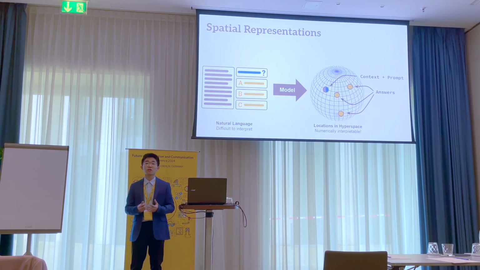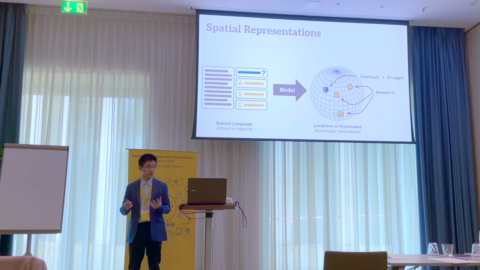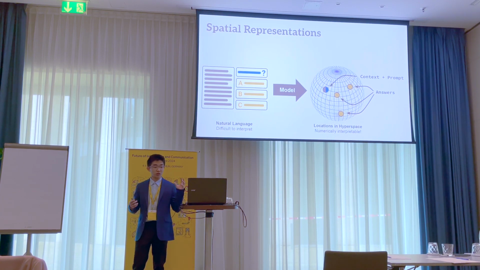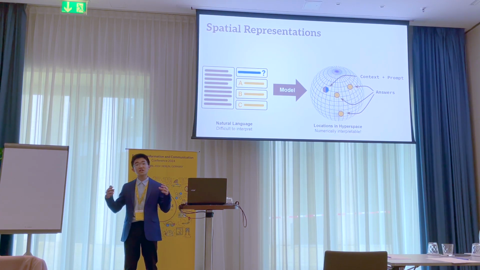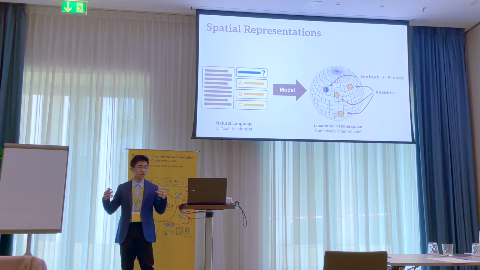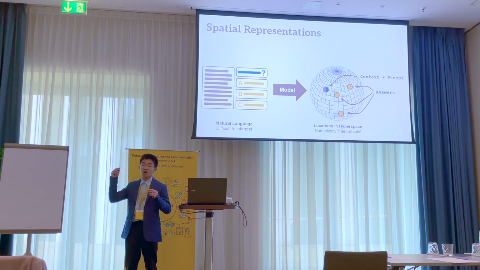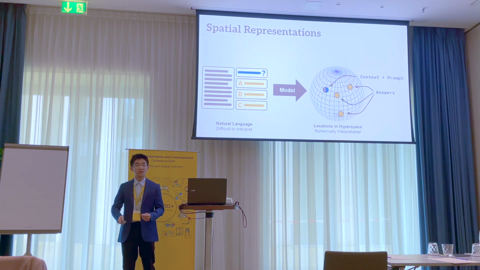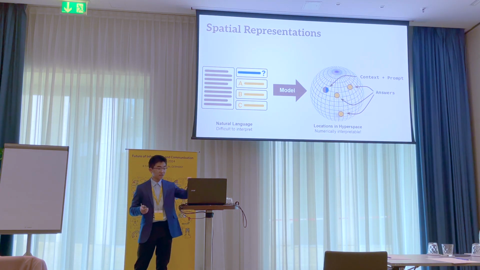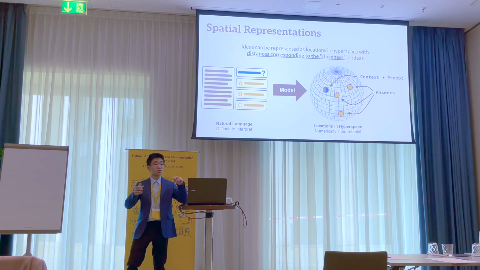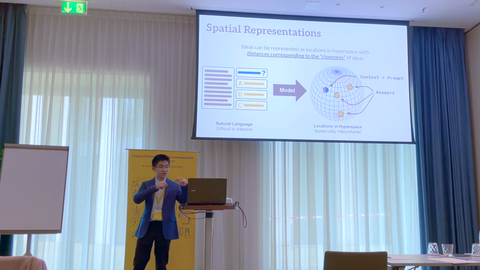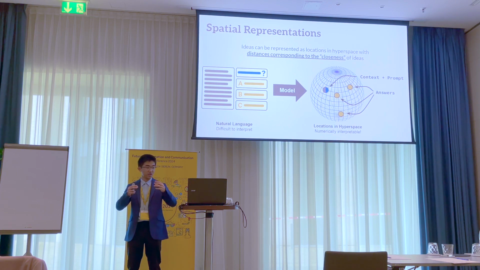Now, we know from many natural language processing models, we can convert these textual inputs into high-dimensional vectors, and these vectors represent locations in space, and we can project them onto manifolds, even simple ones like a hypersphere, and hopefully we want to train a model such that the distances between these locations correspond to the closeness of these ideas.